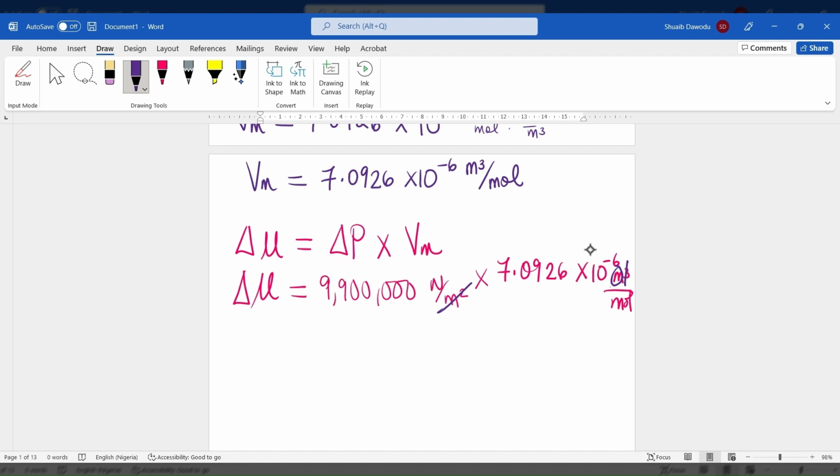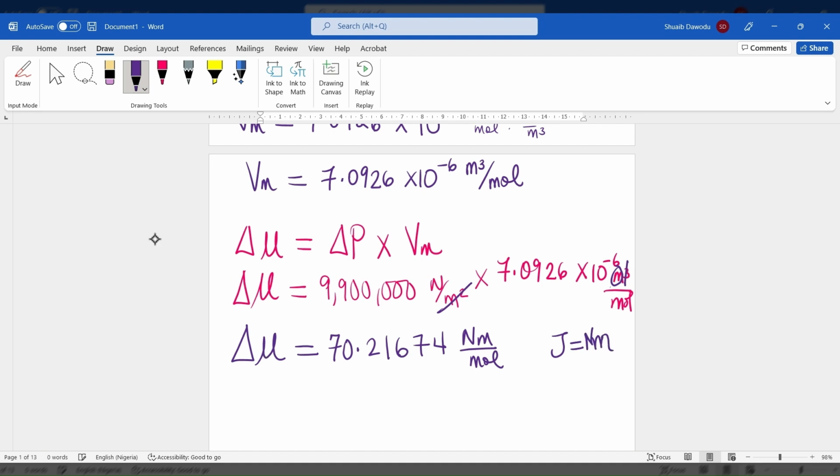And then, of course, you put 9,900,000 times 7.0926 times 10 to the power of negative 6. When you input this information in your calculator, you end up getting the change in chemical potential to be 70.21674 Newton meter divided by mole. And remember, Newton meter is the same thing as joules because it's force times distance, which is just the formula for work done, aka energy.